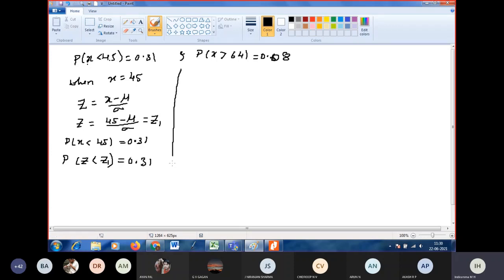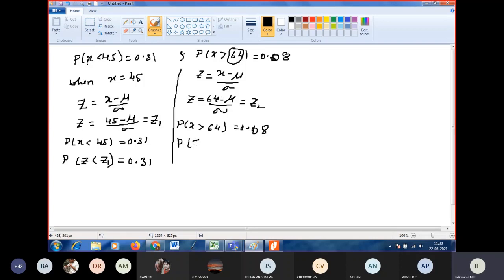Okay, next come to the second one. Because I want to form two equations to find the two unknowns, mu and sigma. Now we know that Z is equal to X minus mu by sigma. Substitute X as 64. Z is equal to 64 minus mu by sigma. When X is 64, Z takes the value Z2. So P of X greater than 64 is equal to 0.08, which can be written as P of Z greater than Z2 equal to 0.08.